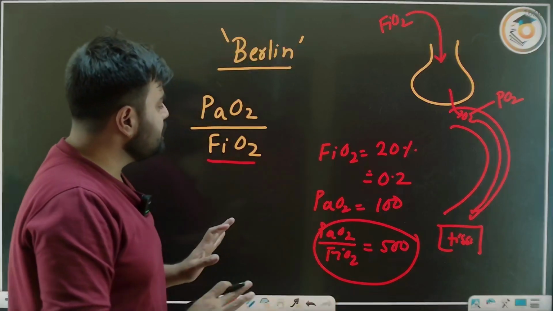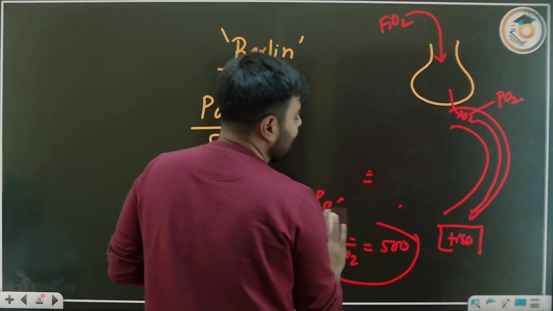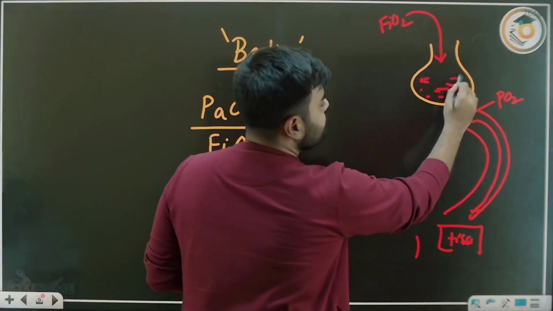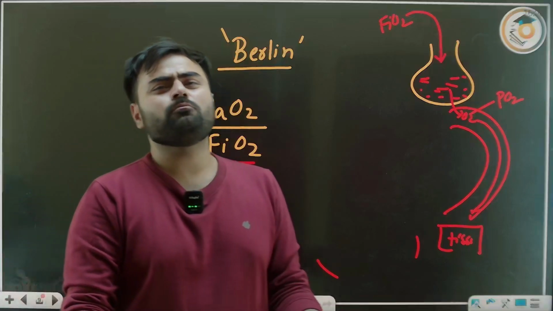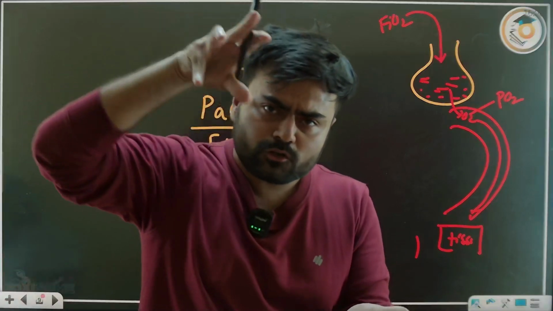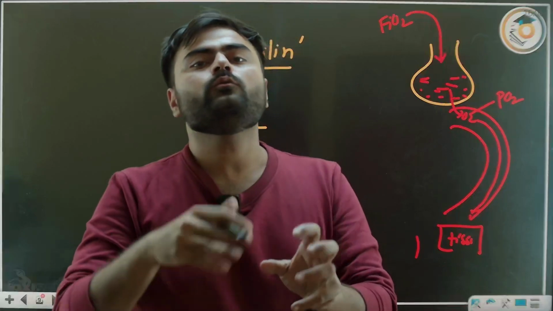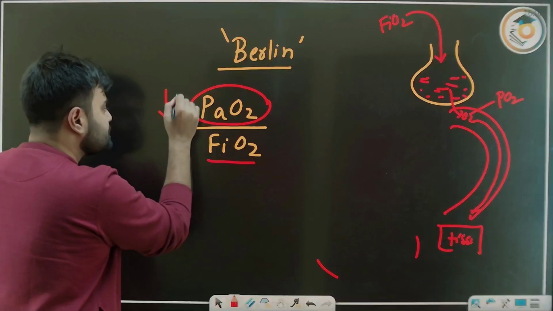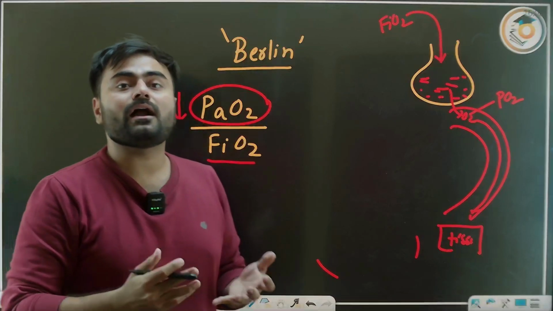Now you can understand from this what is happening in ARDS. In ARDS there is fluid collection in the alveoli. So obviously there will be less diffusion. So whatever FiO2 you give, the PaO2 will not increase. So that means PaO2 is always less in case of ARDS.